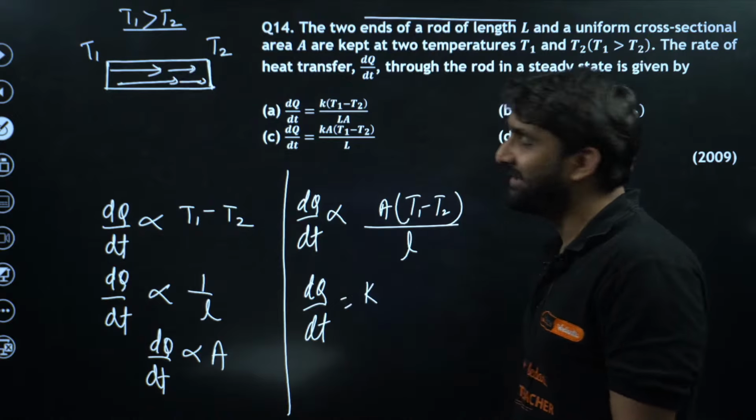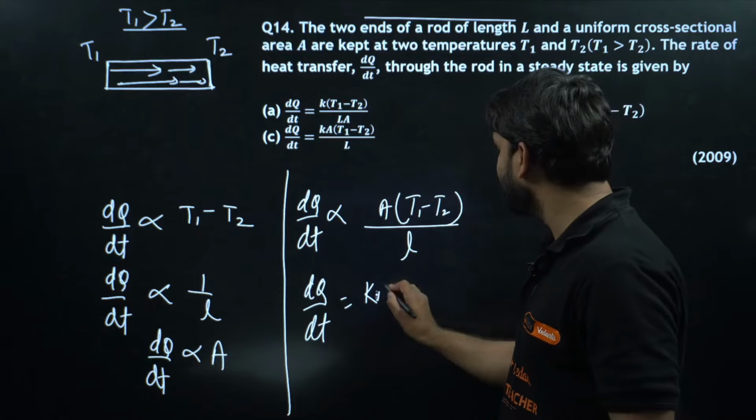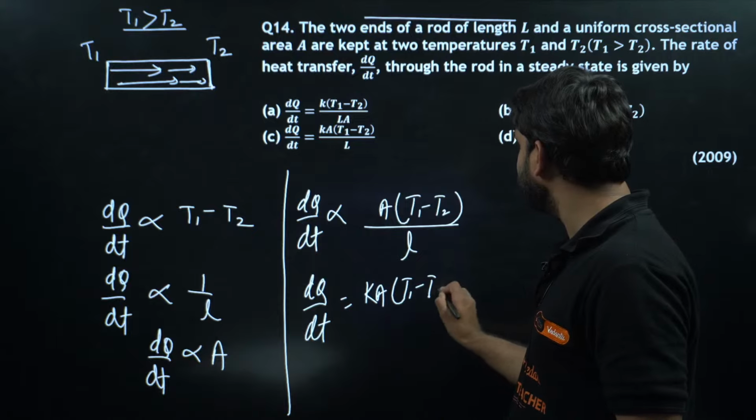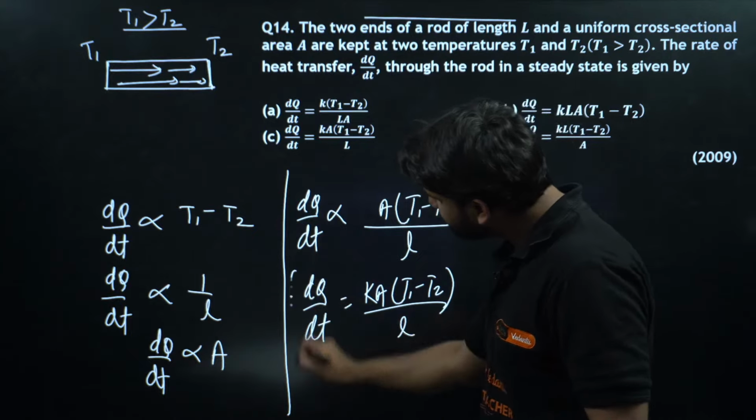That constant K will come, which is thermal conductivity. So K A (T1 minus T2) divided by L. This is the correct answer.